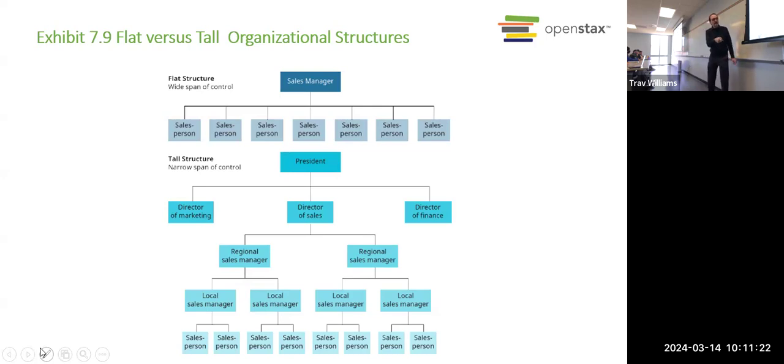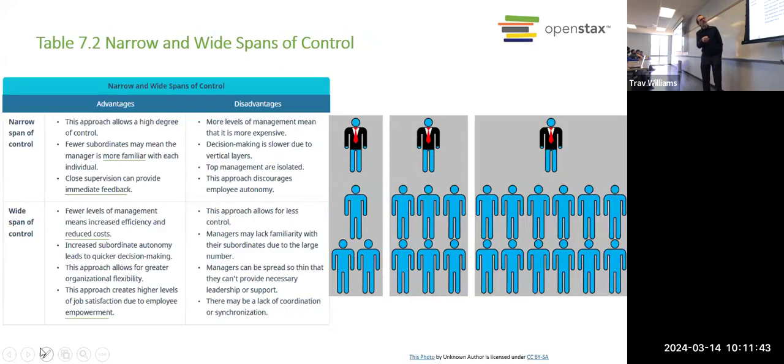That makes it easier for the manager. They've only got a few people that they need to pay attention to and keep track of and make sure that they're doing a good job. It's a lot easier to manage 2 people than 7 people. However, there's a downside. What do you think would be it? In fact, let me go to the next slide here, because here we can see a narrow span of control, like in the tall organization, and then a wide span of control here, like in the flat organization.